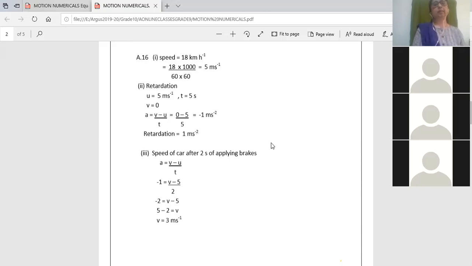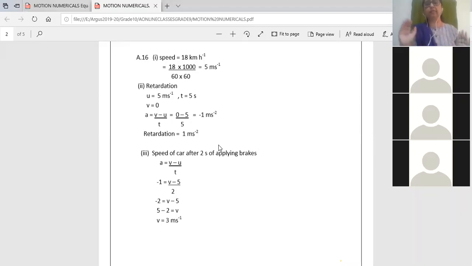Now, what is the speed of the car 2 seconds after applying the brakes? So to find the speed of the car after 2 seconds, I have to find v, because I already have u. v will become 0 only when it stops. It is not going to stop in 2 seconds after applying the brakes. It will stop after some time, right? So it stops after 5 seconds, it is written there. So after 2 seconds, what is the velocity?